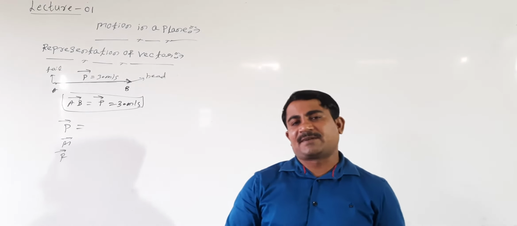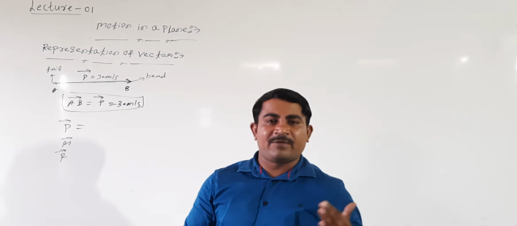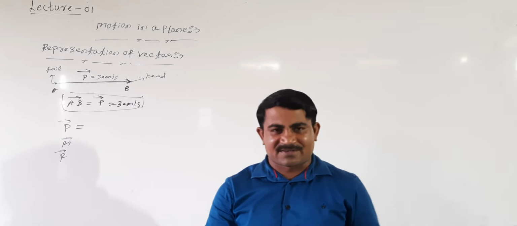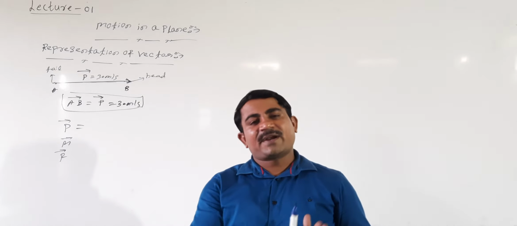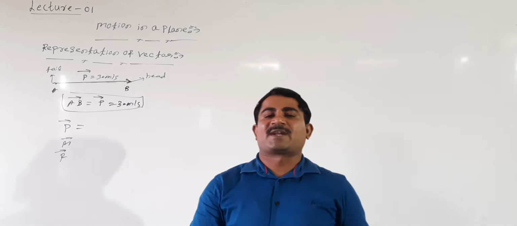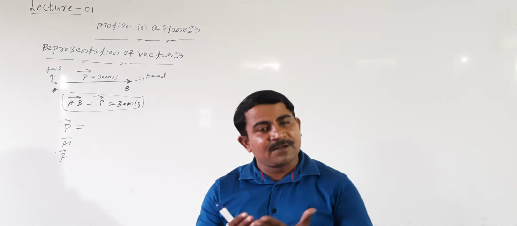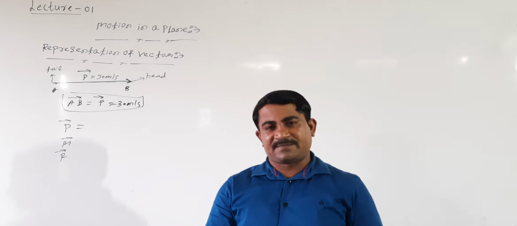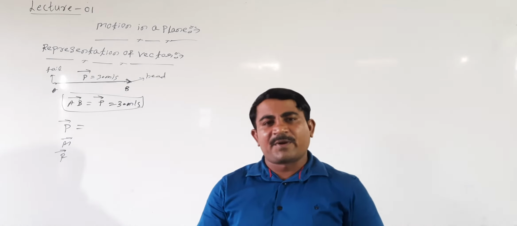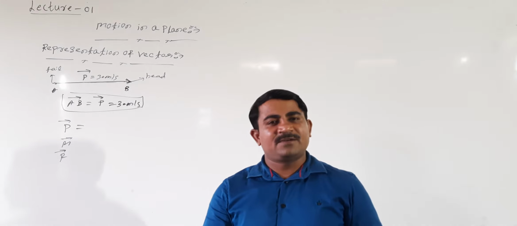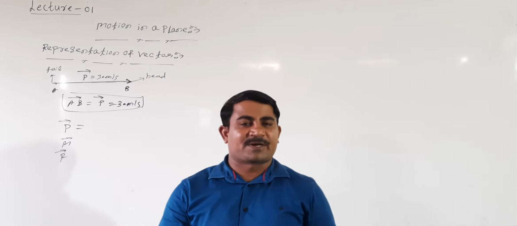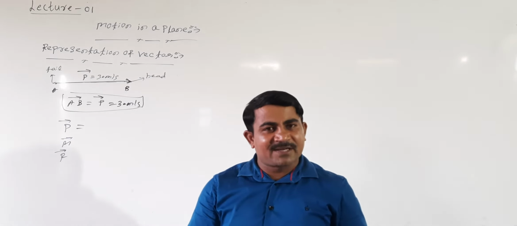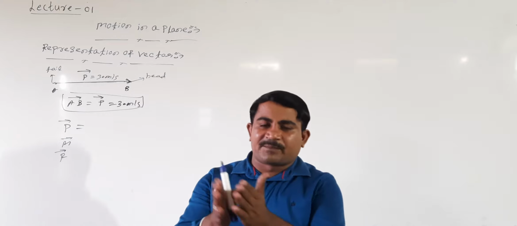Then how to add vectors? We said a few minutes back that scalar quantities can be added by simple algebra, like addition and subtraction. But students, vector quantities should not be added by simple algebra. To add vectors, special processes are there. Actually, methods are there to add and subtract vectors: the triangle law of addition of vectors, the parallelogram law of addition of vectors, and the third one is the polygon law of addition of vectors. How to add, subtract and multiply vectors, we'll see in the upcoming classes.